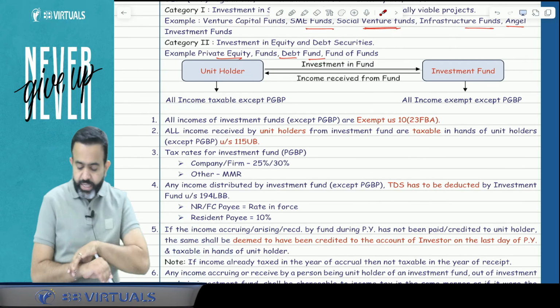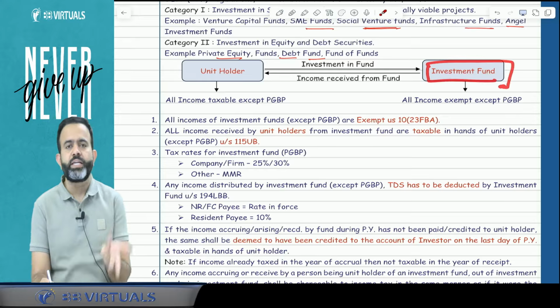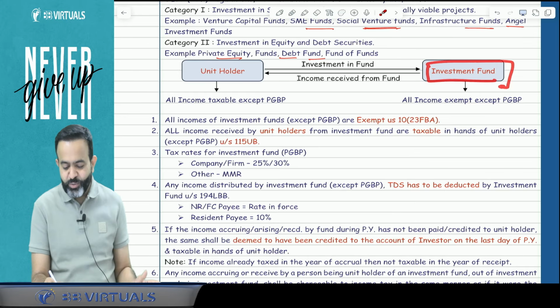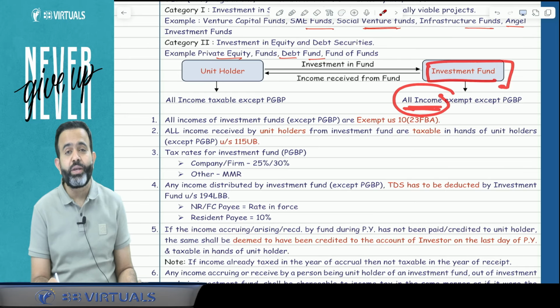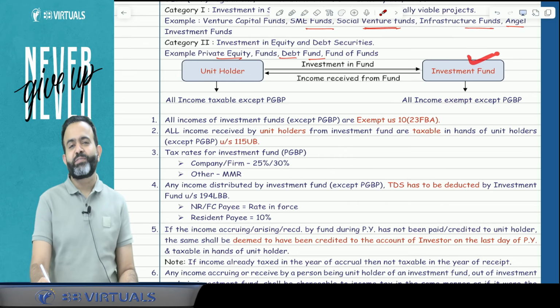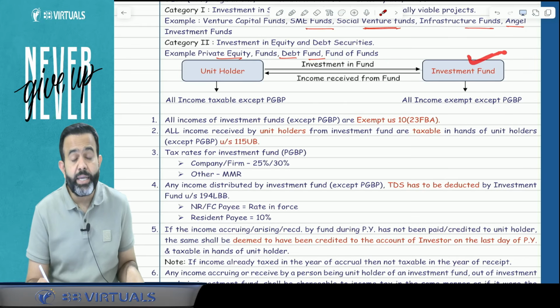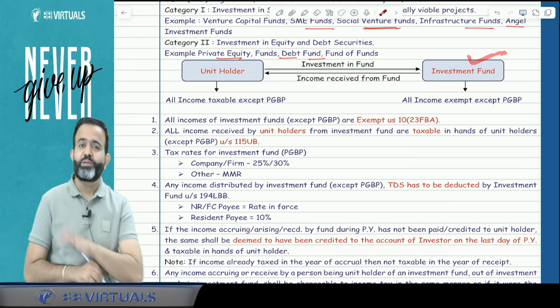Now the question is: what is the tax rate for the investment fund? You will say, sir, why is there a need for a tax rate for the investment fund? In the hands of the investment fund, all income is exempt. But guys, PGBP income is taxable. So when PGBP income is taxable in the hands of the investment fund, what is the tax rate? The tax rate of the investment fund depends on the constitution of the investment fund.